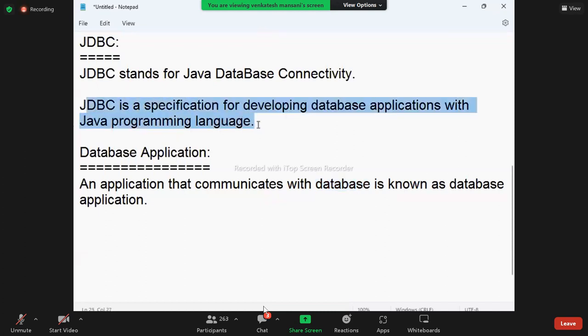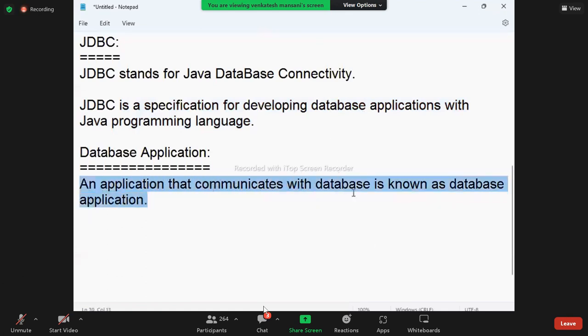JDBC is a specification for developing database applications with the Java programming language. What is a specification? What is a database application? An application that communicates with a database is called a database application. What is an application? What is a database? Like this, every point you should know. Okay, now, application. Note down.